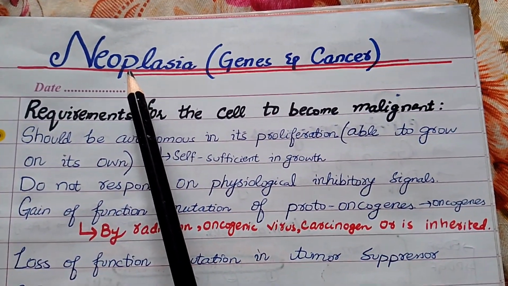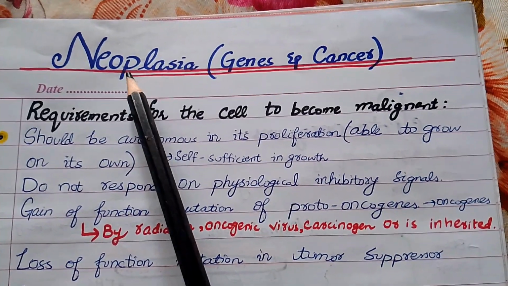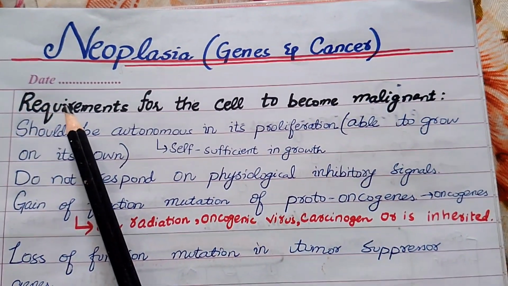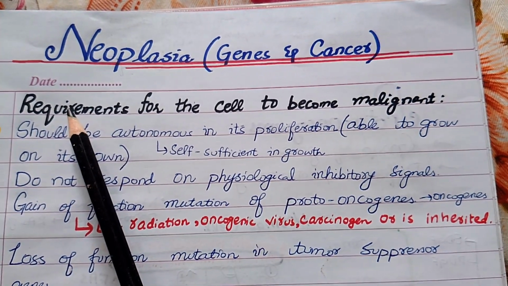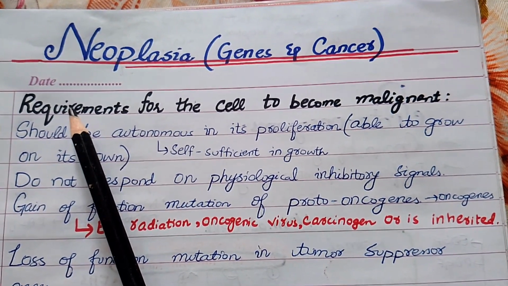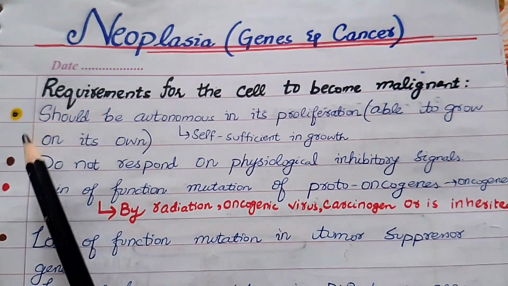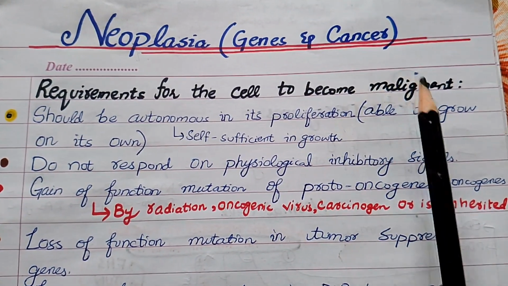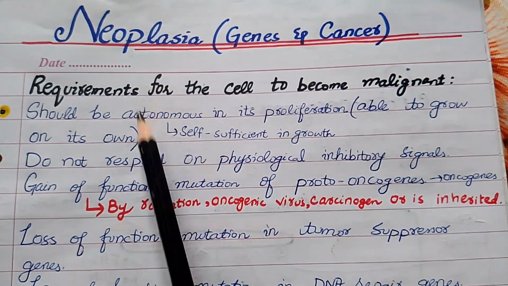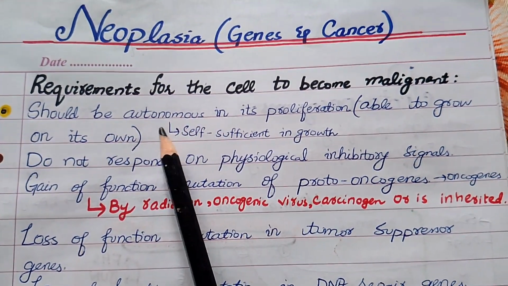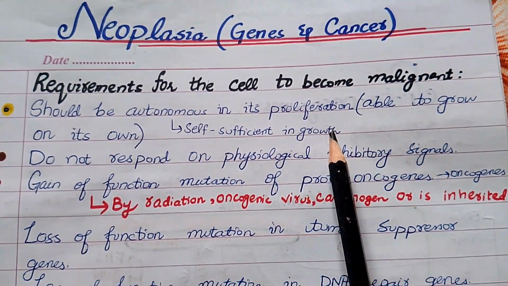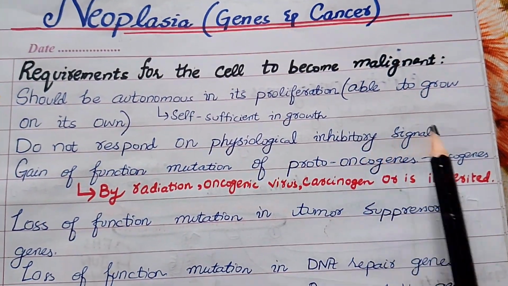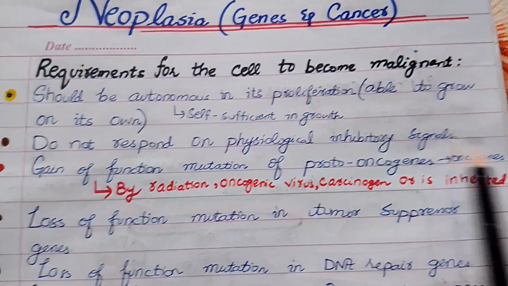Neoplasia means the new formation of abnormal cells. What are the requirements for the cell to become malignant, or the requirements for the cell to become neoplastic? Firstly, it should be autonomous in its proliferation. It should be able to grow on its own, or this point can be called self-sufficiency in growth. Secondly, it should not respond to the physiological inhibitory signals of growth.